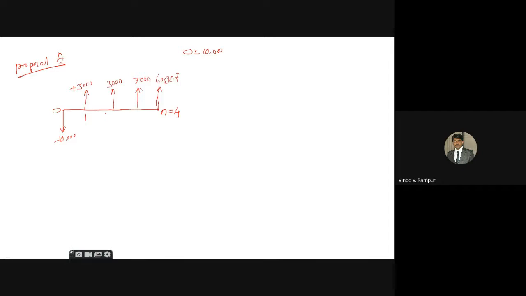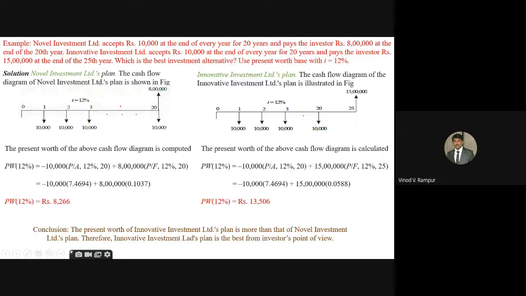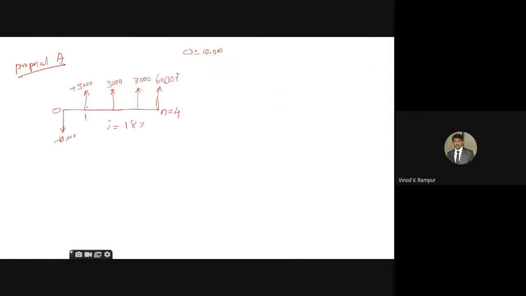Now at the rate of interest 18%, we have to write down the equation. When a value is common for all the years, I use only one factor: P = A (P/A, i, n). But here the first, second, third and fourth year values are different.